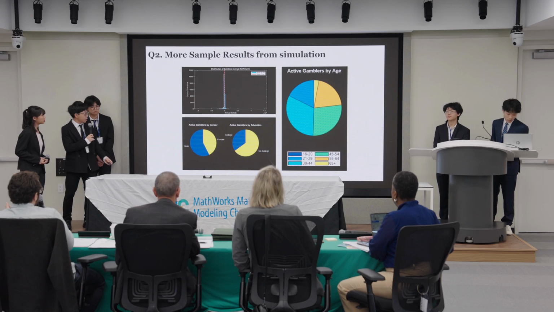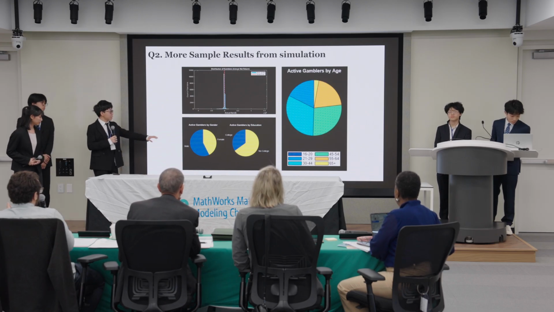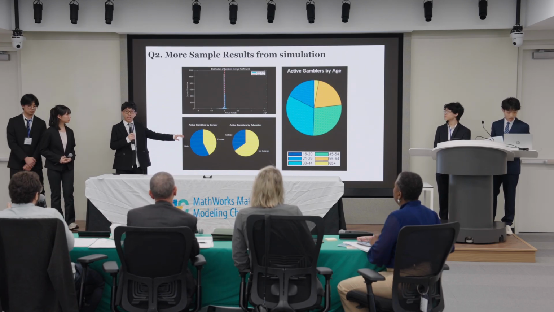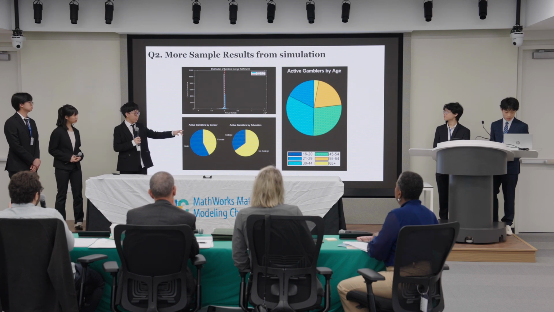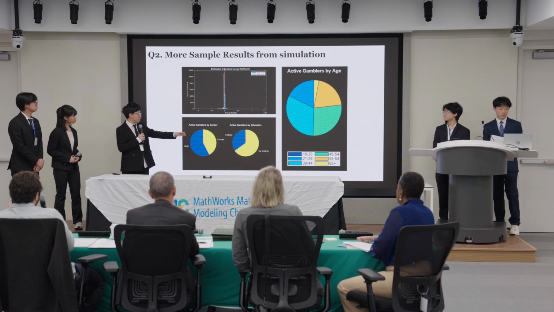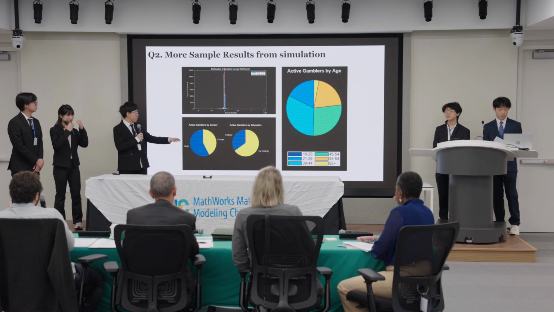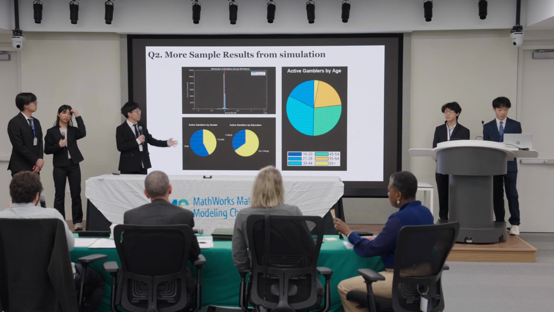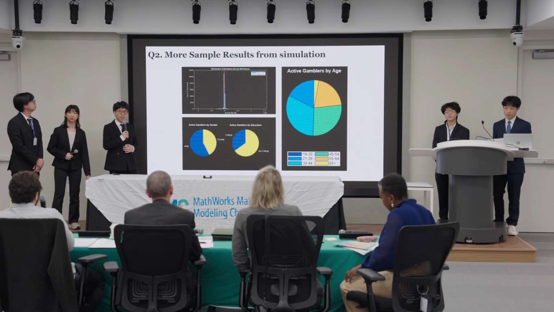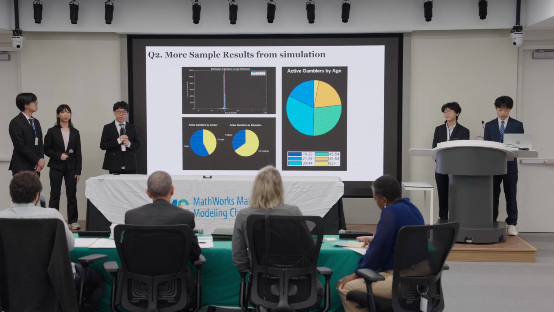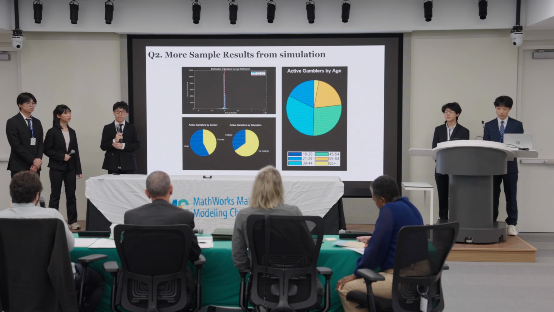This is the distribution of active gamblers in our simulation. It shows that people who don't go to college are more likely to be gamblers, as are males as opposed to females. And we found that middle-aged people, like 30 to 40 years old, are also more likely to gamble. Okay, makes sense.